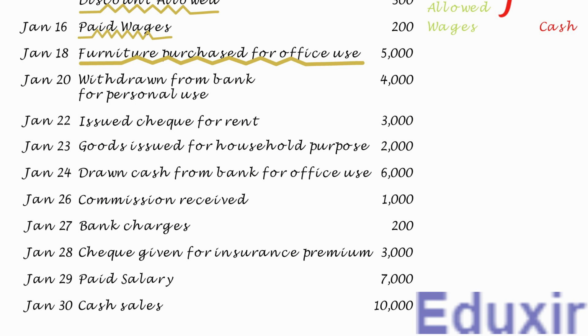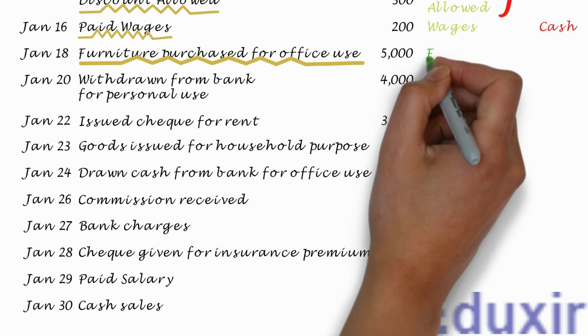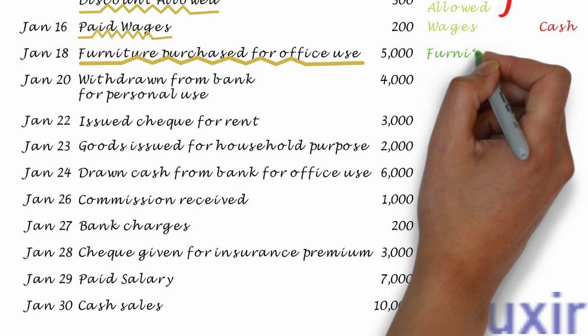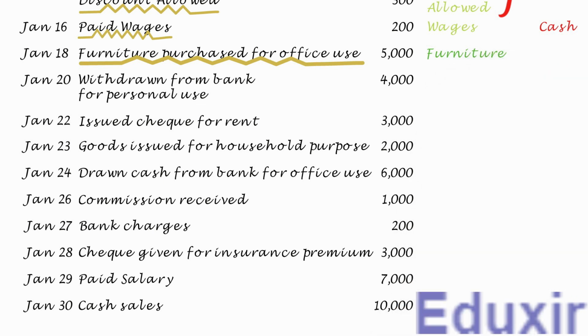As you know, the capital expenditure is considered as an asset. As the business is purchasing furniture asset in this case, the furniture asset of the business will be increasing in this transaction. The rule to record any increase in the asset is to debit the corresponding assets account. In this case, the furniture account should be debited. At the same time, as the business has purchased this furniture by paying in cash, the cash asset available with the business will be decreasing in this transaction.